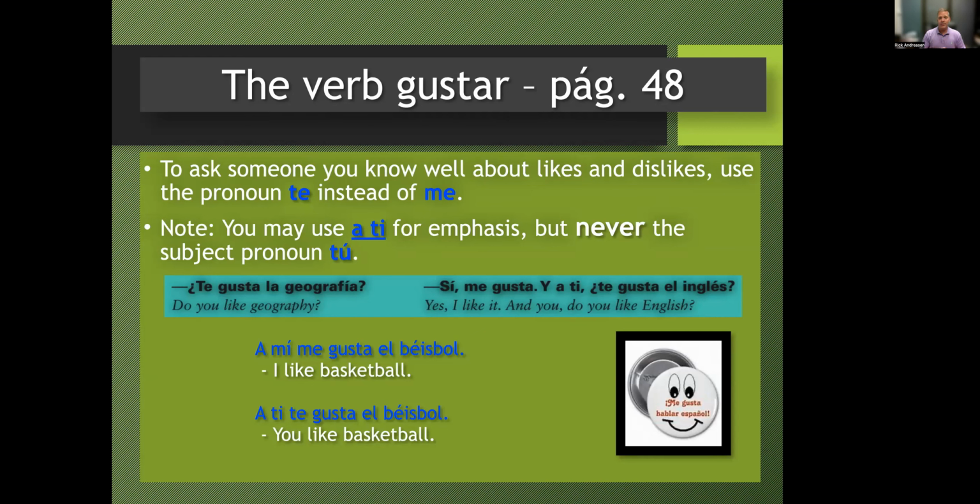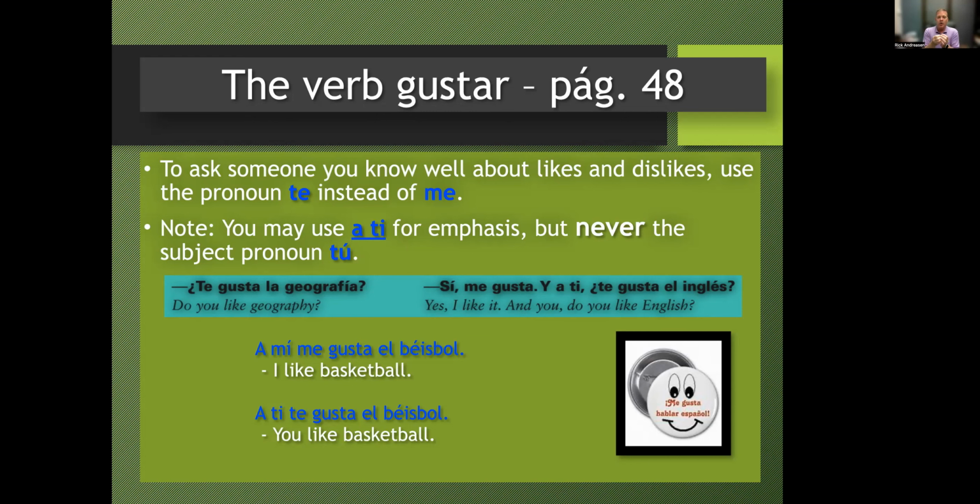Sometimes it can be about somebody else. So if you want to talk to somebody else about their dislikes, instead of saying me, you say te. And instead of saying a mí, you say a ti. And I've got a chart here in a second that'll show you that. But for example, we've got, ¿Te gusta la geografía? Do you like geography? Sí, me gusta. ¿Y a ti te gusta el inglés?